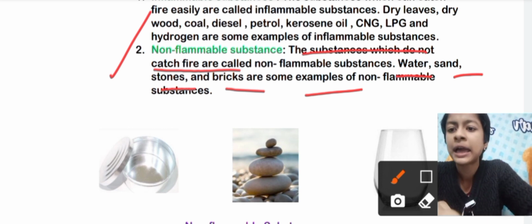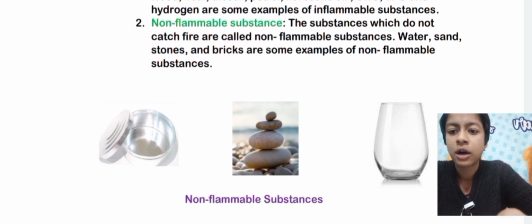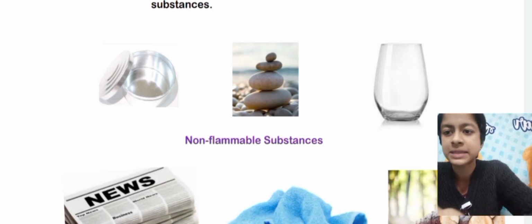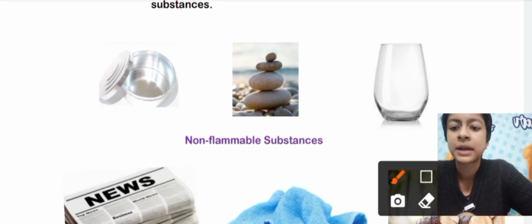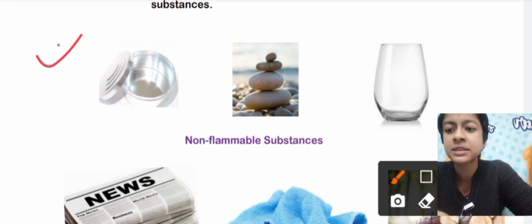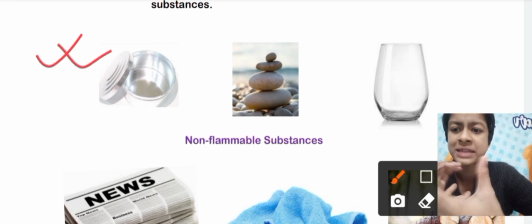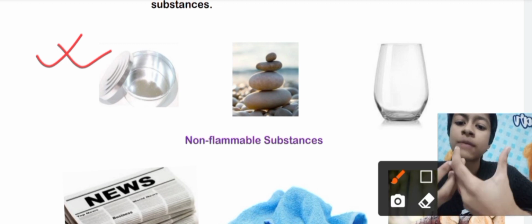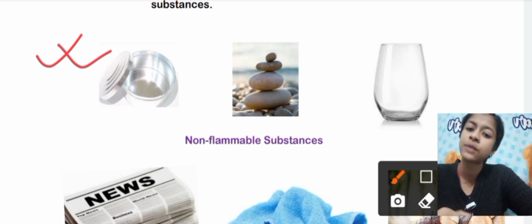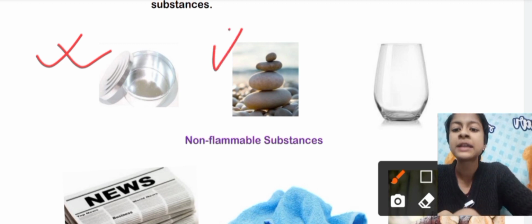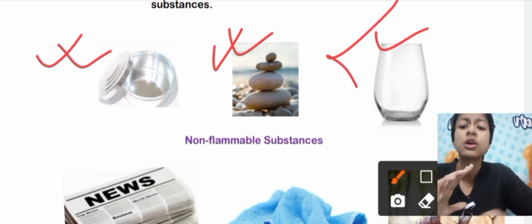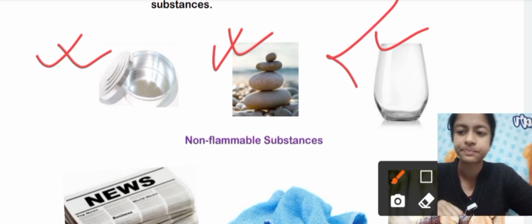Okay, I have given some pictures here of flammable and non-flammable substances. First, let's come to non-flammable substances. You can see this aluminium bowl or a tiffin box of aluminium. It will not catch fire that easily. Then stones will also not catch fire at all. Then glass also doesn't catch fire at all.